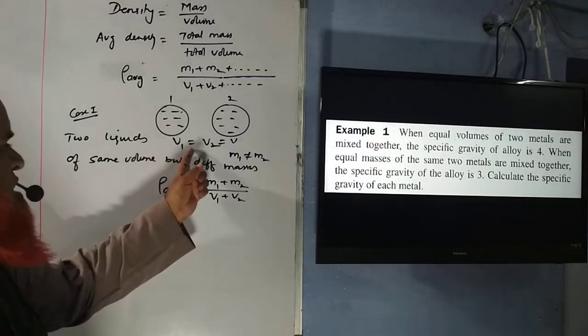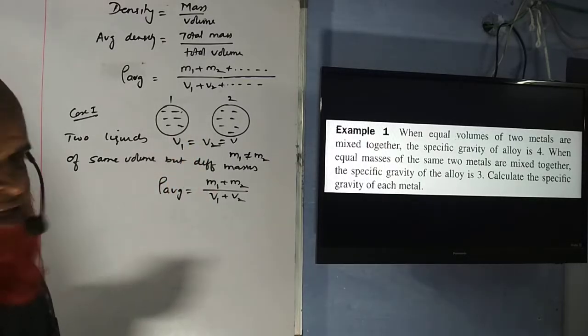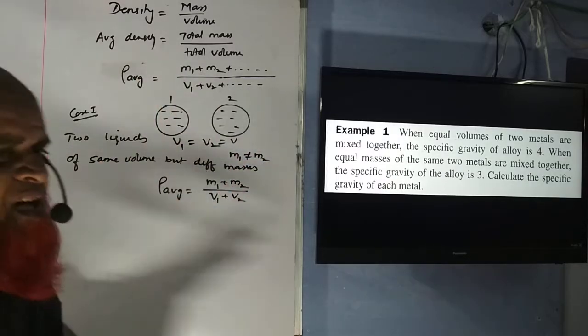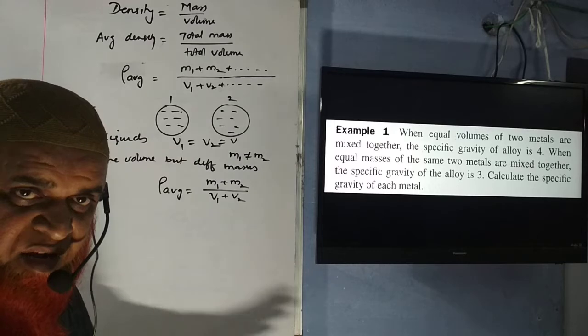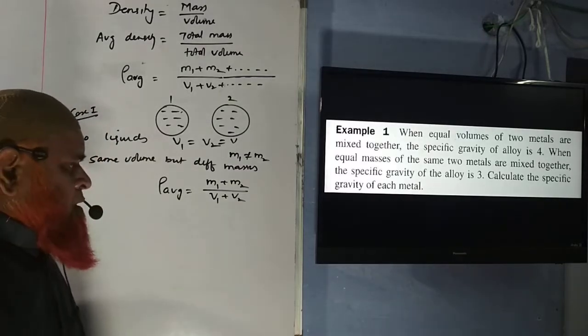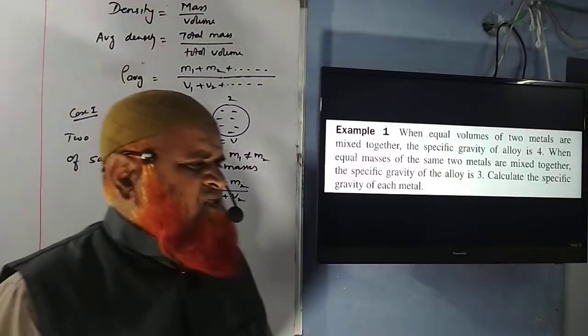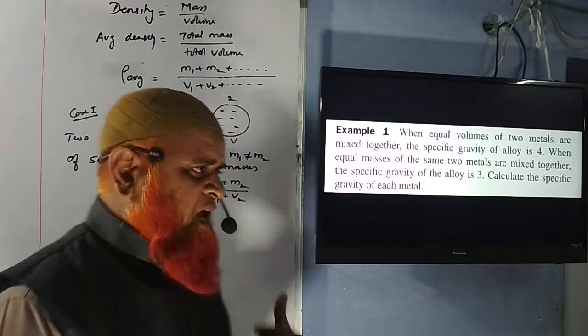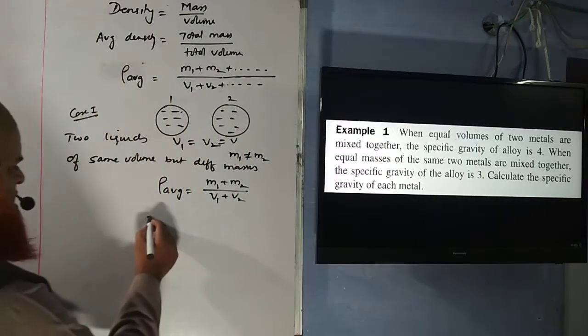Okay, so here there is no discussion of masses. Is there any discussion of masses? He says that only equal volumes are there. The indirect meaning is masses are different. You have to understand that one. It's common sense. Okay. No nuisance and nonsense, have some common sense, that will come with experience. Okay, let us see what happens.